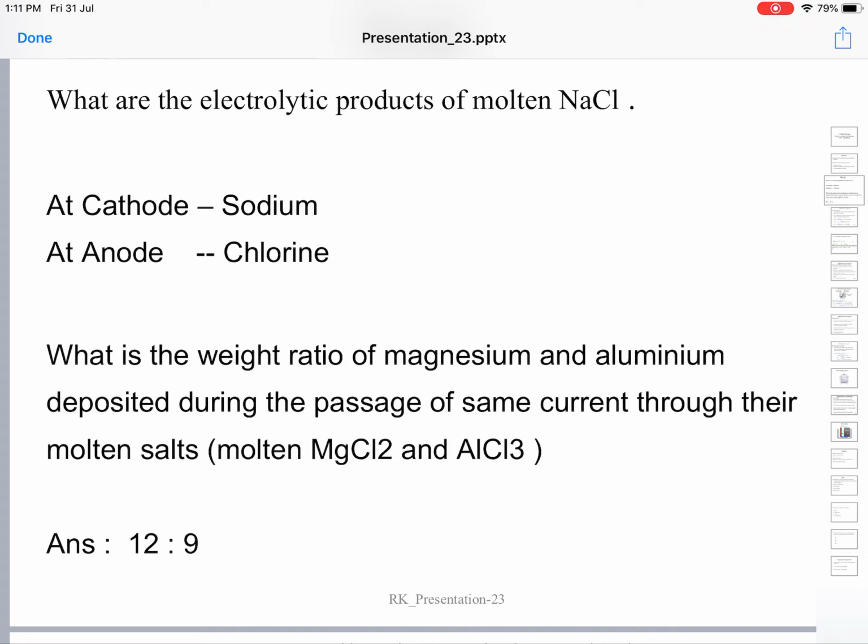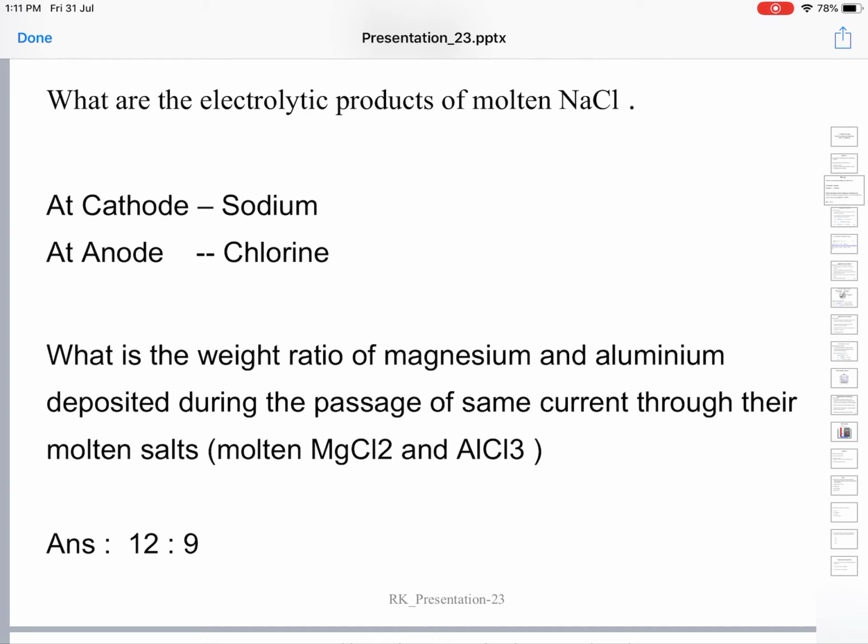On liquefaction, on changing the state from solid to liquid, these interionic forces are broken down, because on heating to very high temperature a lot of energy is given.